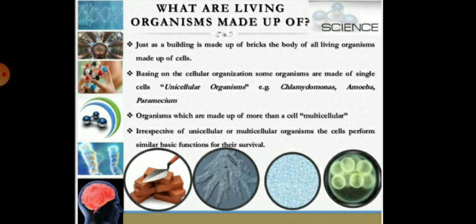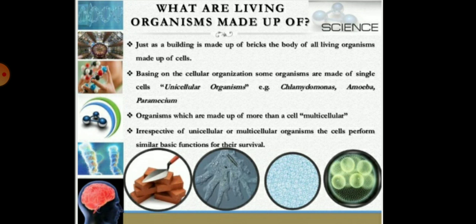On the basis of cellular organization, if some organisms are made up of only a single cell, they are called unicellular organisms. Uni means one. For example, amoeba, paramecium, and chlamydomonas are unicellular organisms, and they perform all their basic life processes with the help of a single cell.